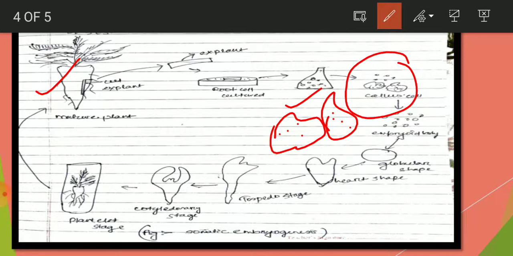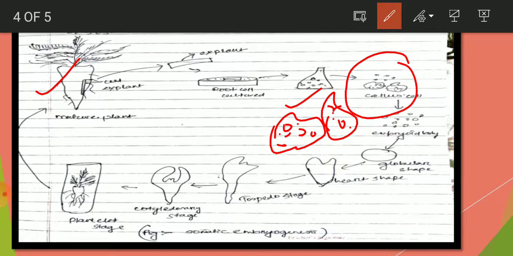This breakdown is the degeneration process, meaning degradation from callus to small segments of cells. And whenever it forms a new plantlet and then a mature plant, this is known as the regenerative process.